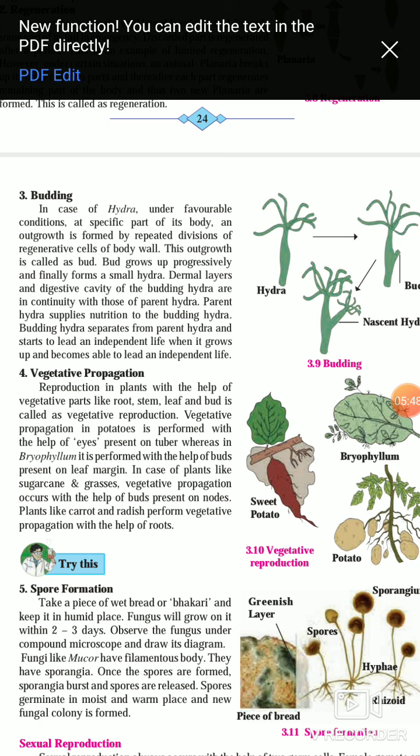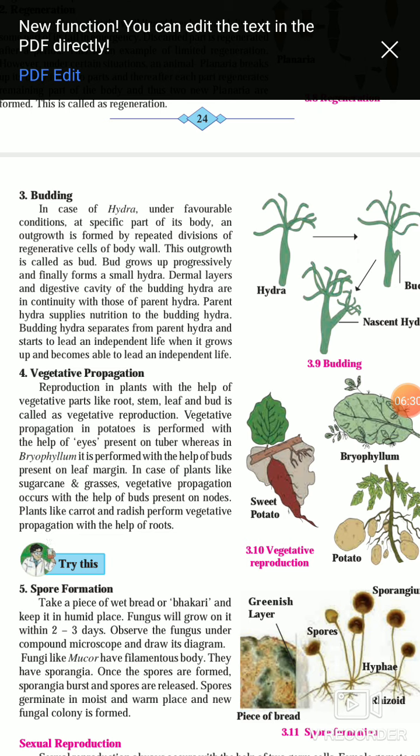Dermal layers, dermal means the outermost skin layer, as we say. So the dermal layers and digestive cavity of the budding hydra are continuous with those of the parent hydra. The parent hydra supplies nutrition to the bud, and the budding hydra separates from the parent hydra and starts to lead an independent life when it grows up and becomes able to do so. So in this way, a bud is formed on the parent hydra, and in favorable conditions, it detaches from the parent and develops as a new organism, a new hydra.